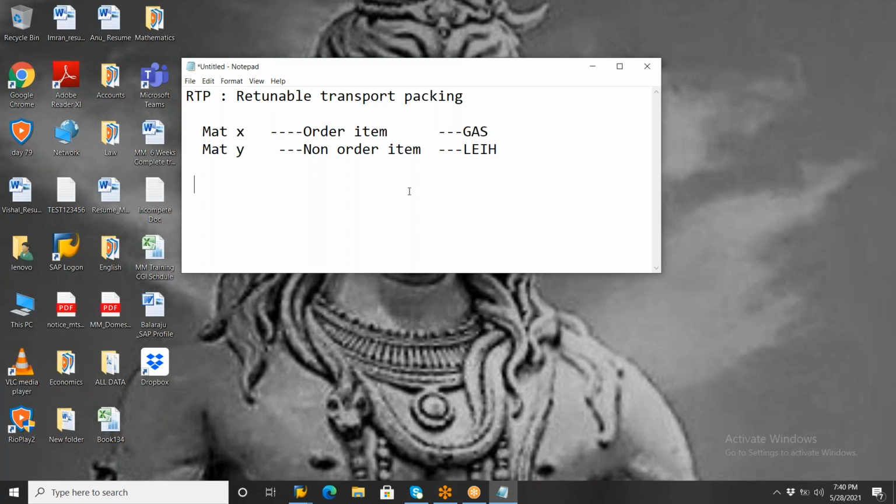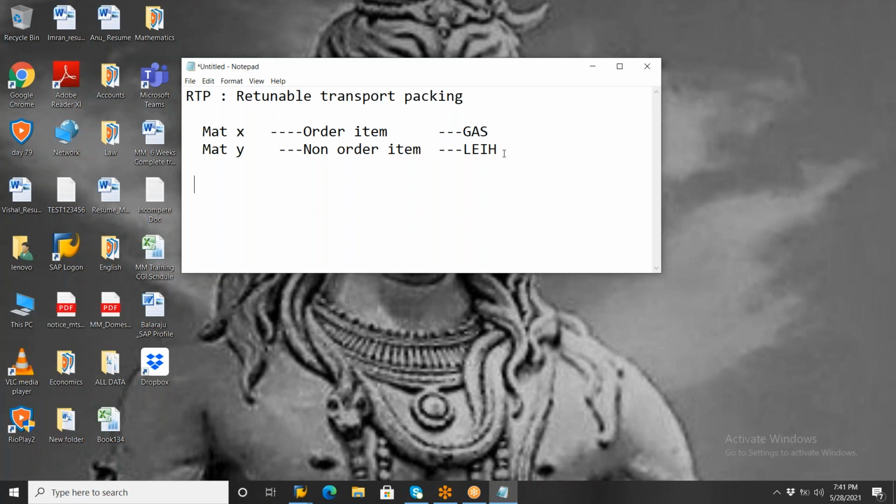Okay. So in purchase requisition or purchase order, any purchasing document, you should not mention this non-order item, because suppose now you are requesting the gas here. So in that purchase requisition or purchase order screen, you should not mention this second material, this non-order item here. Okay. So while doing the goods receipt, you need to click on a special symbol. So suppose now each cylinder is some 15 kg of gas here. So you require some 150. So indirectly you are asking 10 cylinders here.